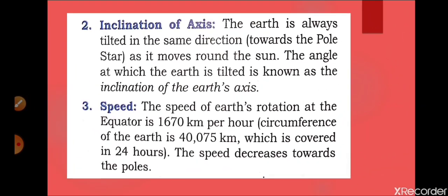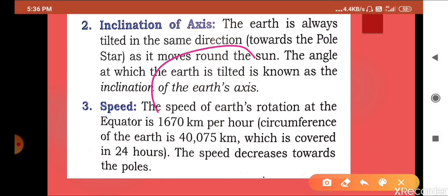Now we are going to the next topic, that is inclination of the axis. Already I have told you that the earth is inclined on its axis and tilted in the direction towards the pole, and it moves around the sun. The angle at which the earth is tilted is known as the inclination of its axis. Suppose this is the earth, and it is tilted like this. This angle is known as the inclination angle. As I told in the previous module, this is 66.5 degrees, and this is 23.5 degrees.